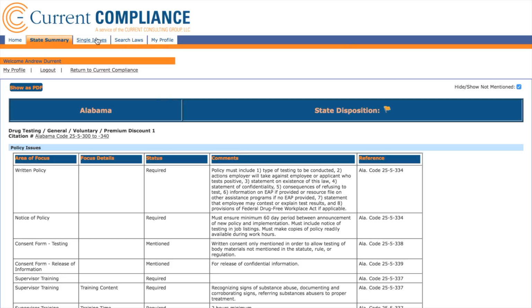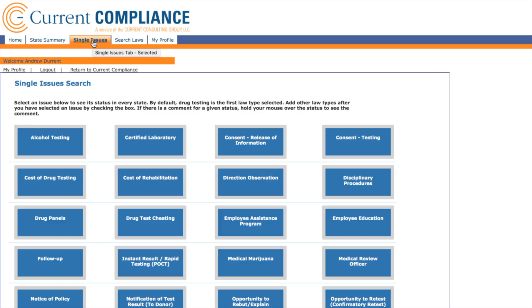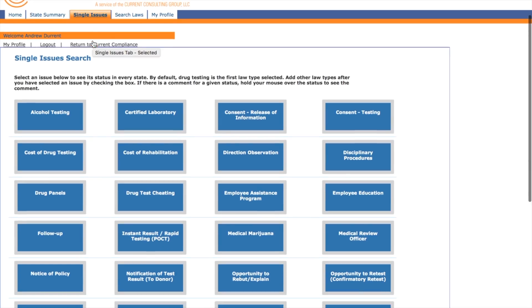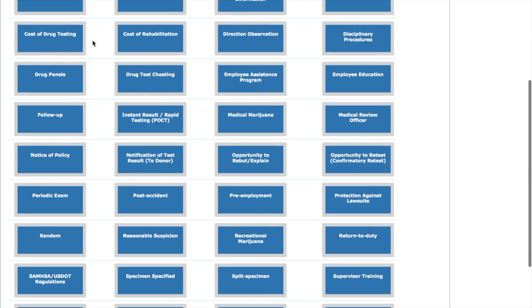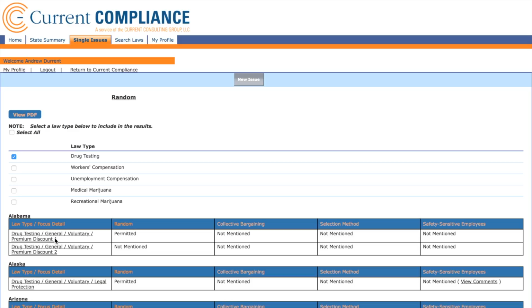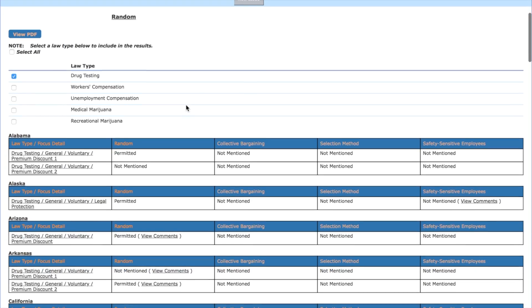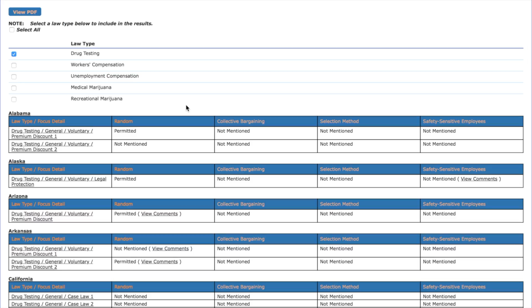Let's move on to Single Issues. This is a curated list of issues that directly apply to drug testing, compared across all states and municipalities. Let's look at random testing. Here we see that random testing is permitted in Alabama, and the law does not make any mention of needing a collective bargaining agreement, restricting random testing to safety-sensitive employees, or selection methods.